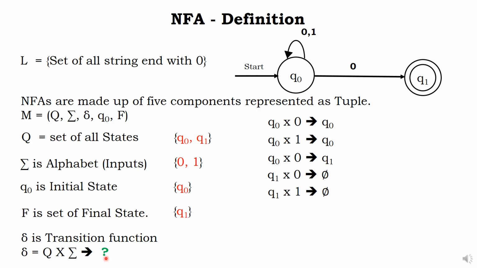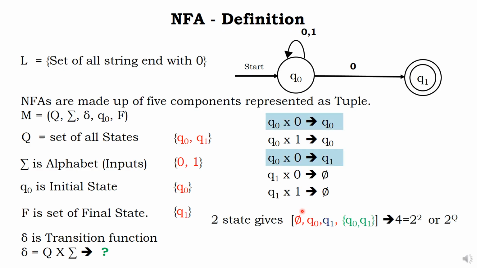In DFA, the result is a state Q. In NFA, what is that? There are 2 states, Q0 and Q1. What are the possibilities? Please have a look. Null is there, Q0 is there, Q1 is there, and both Q0 as well as Q1 is there. This blue stripe is nothing but both Q0 and Q1 together.